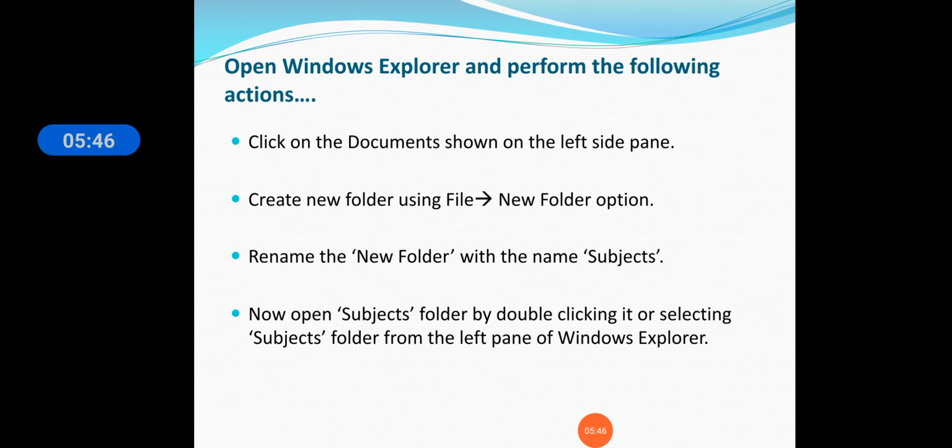Now here is the specific part, because you have to know that Windows Explorer is like a directory. When you are creating, first you have to create a main folder, then you have to create the subfolder. First, you will click on new folder. You will create a new folder, which we have learned in the previous lecture. Then you will rename it as subjects. Then when you open the subjects folder, it will be